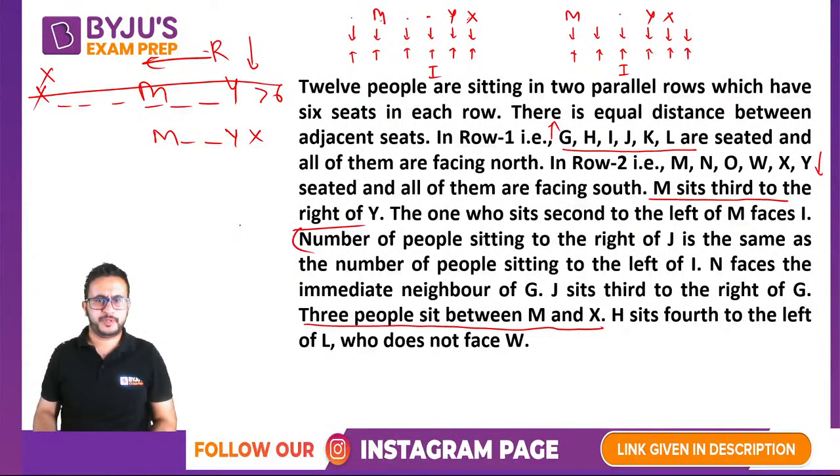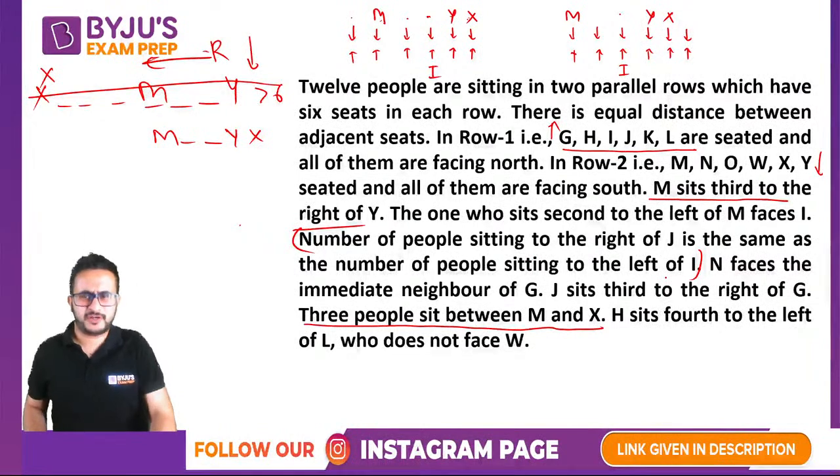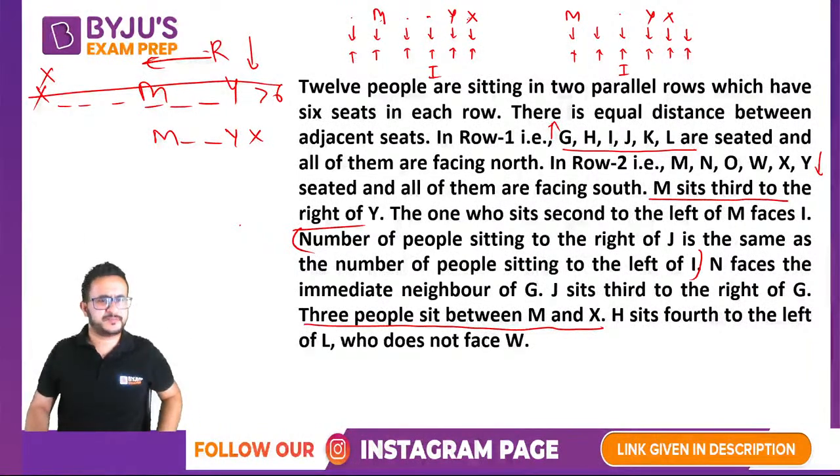Now, the number of people sitting to the right of J is the same as the number of people sitting to the left of I. Okay. You must have seen this kind of statement in mock tests and all, and people teach you to count the number of people. They say, count the number of people sitting to the right of J and to the left of I. So they will say, count 3 people to the left of I, count 2 people.